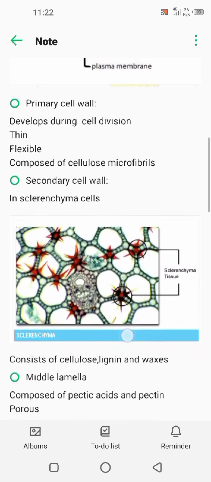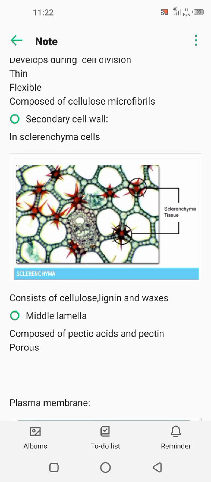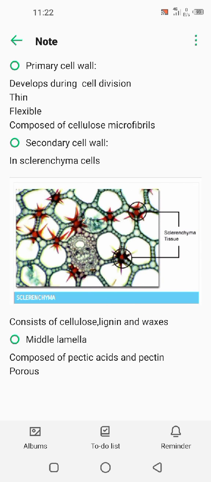So the next layer is secondary cell wall. Secondary cell wall is formed between primary cell wall and plasma membrane only in sclerenchyma cells. Here is a picture of sclerenchyma tissue. You can see, and it consists of cellulose, lignin and waxes. The plant tissues possessing secondary cell wall are generally dead and provide support. Photosynthesis and respiration do not occur in sclerenchyma cells.